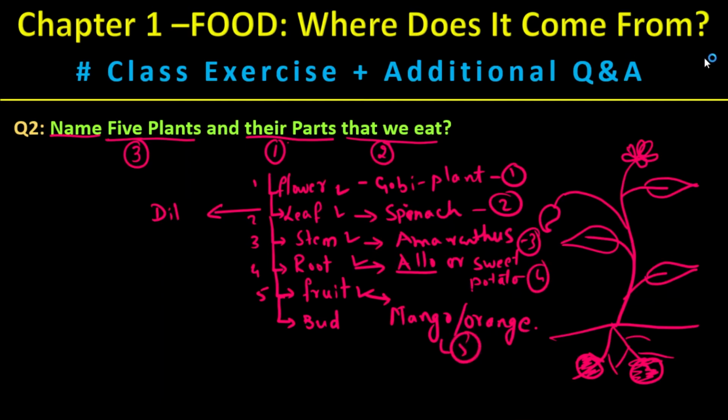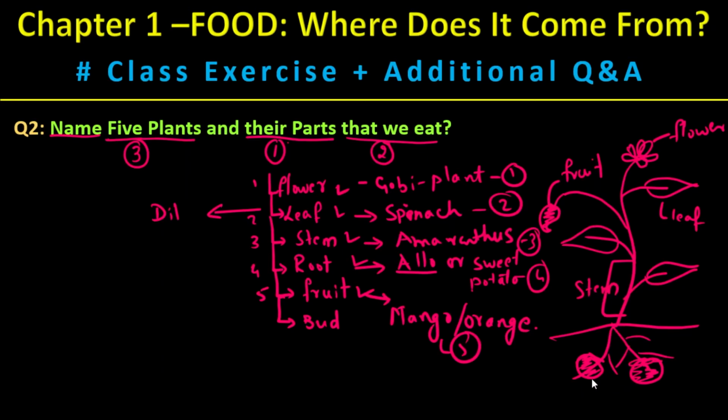You see here, this is the plant, this is the fruit, sorry, this is the flower, this is a leaf. Okay, this is a mango fruit. Okay, and this is the part stem.